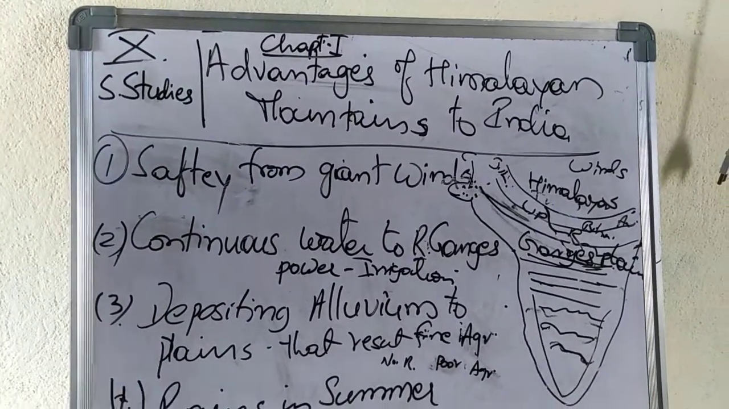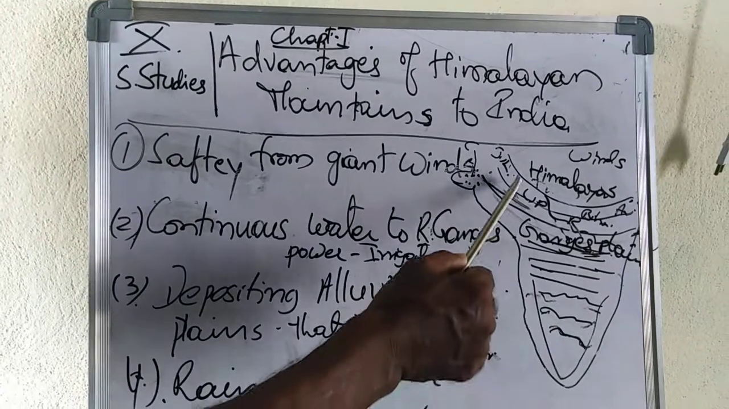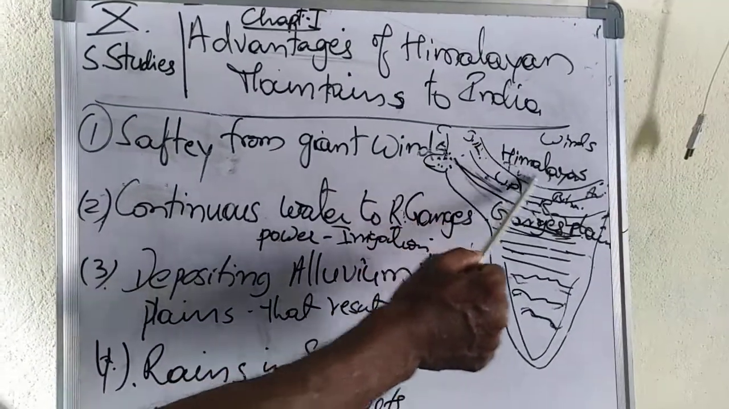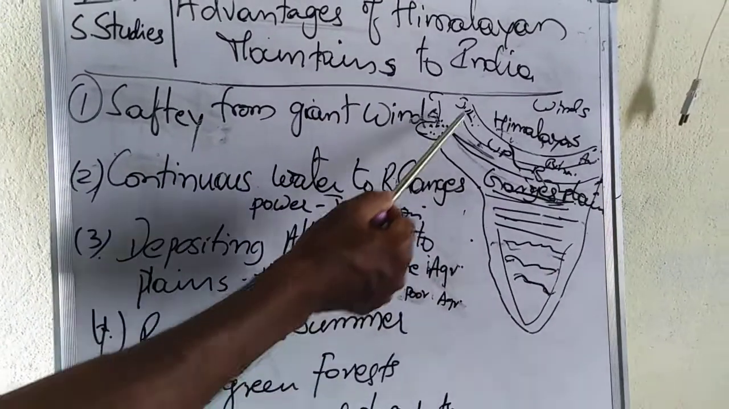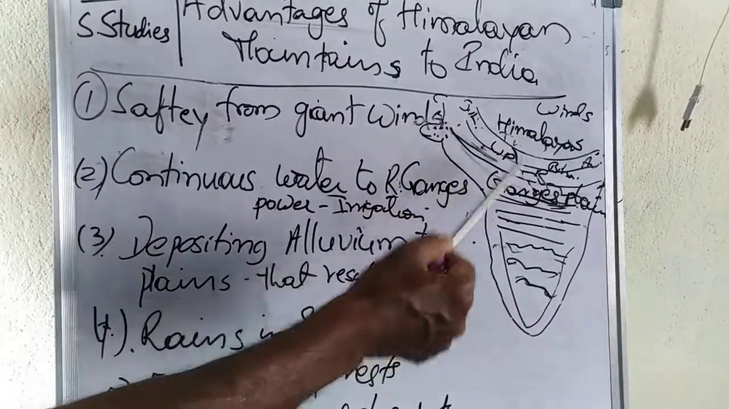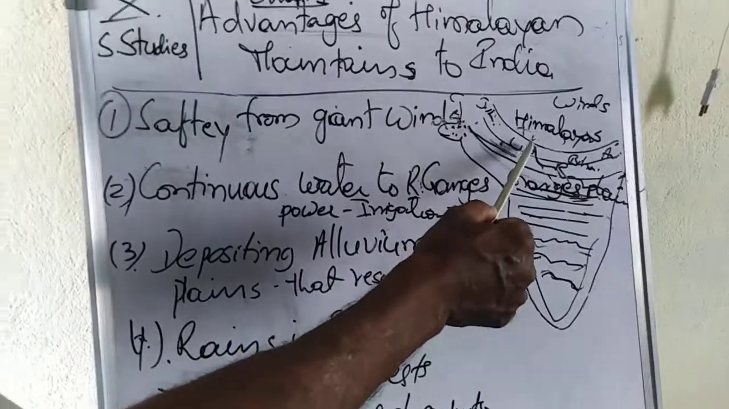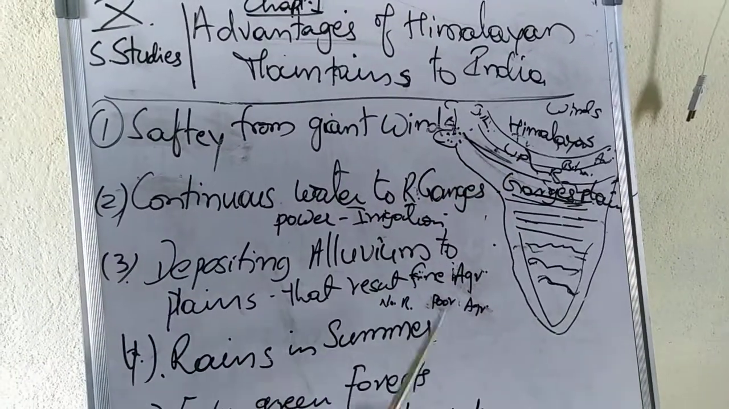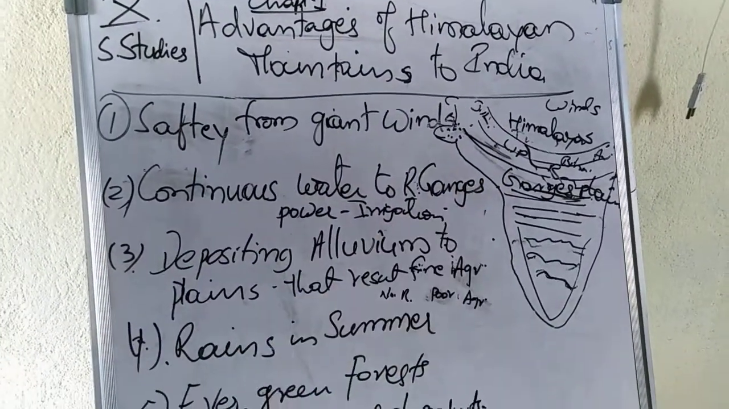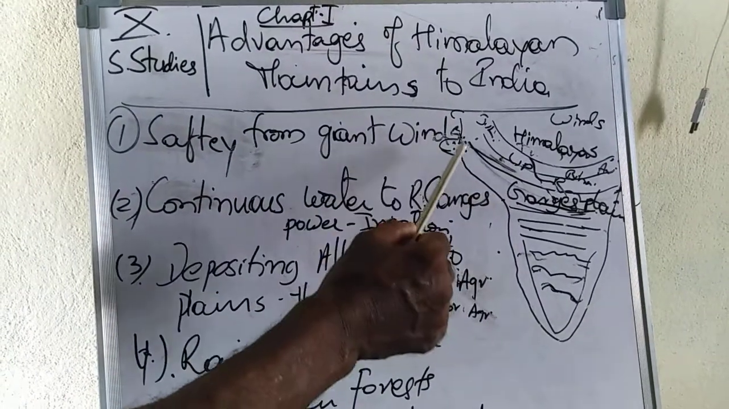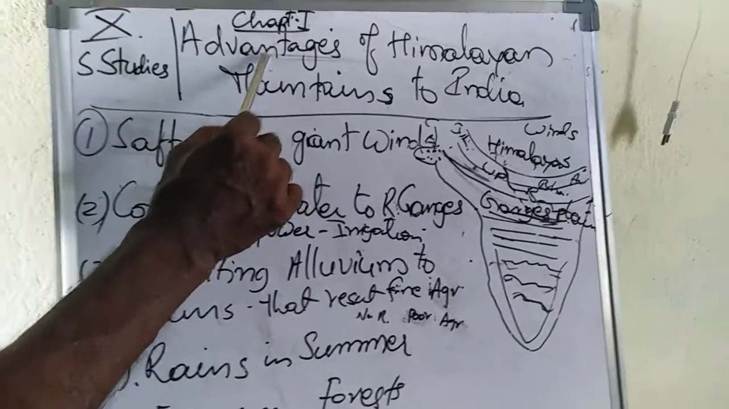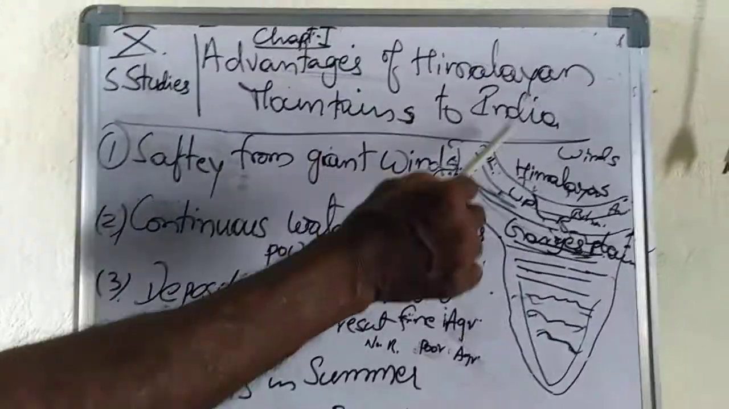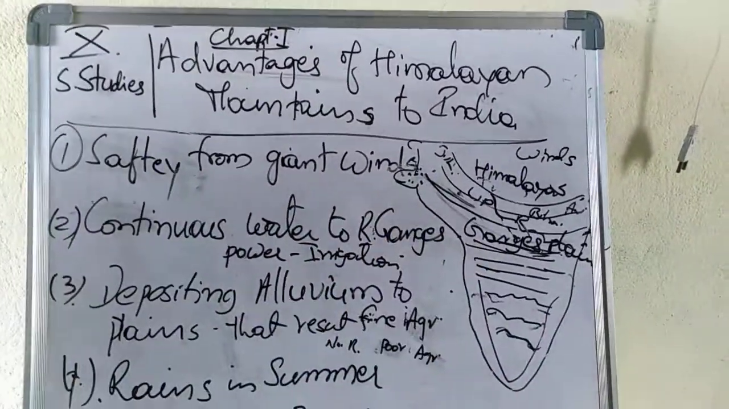In the earlier class, we learned where the Himalayan mountains are located, what their length is, what their width is, and what they contain. Those three things we learned. Today we learn the advantages, that means the benefits, of the Himalayan mountains to Indian lands.